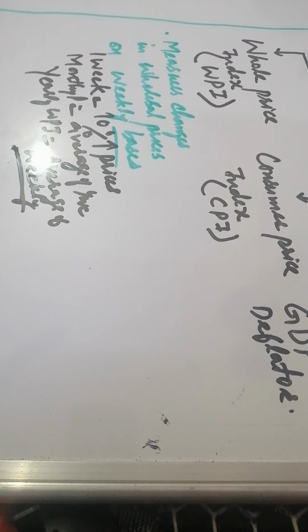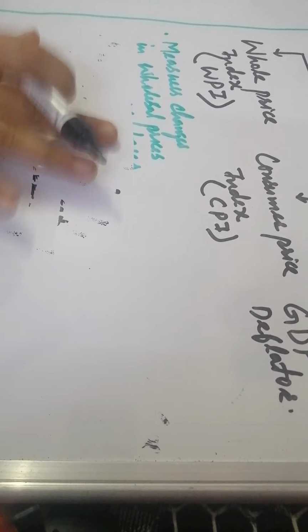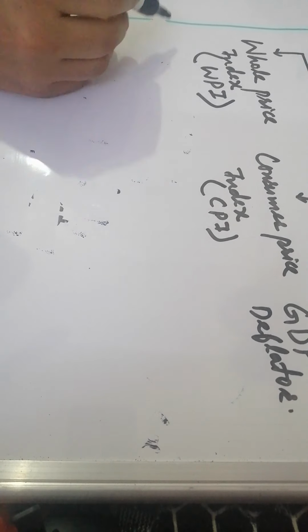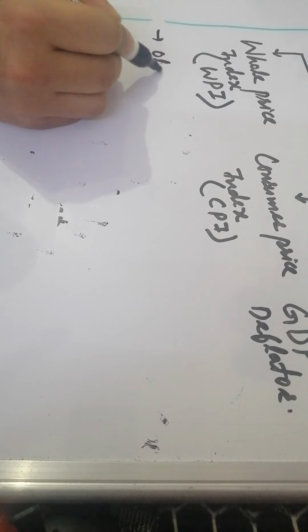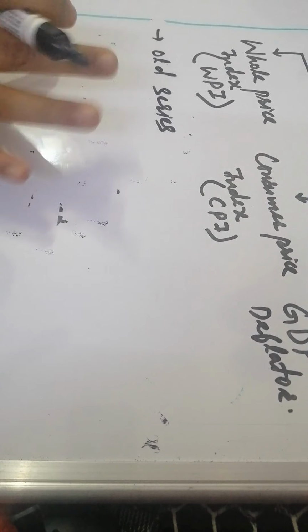If we see, there are two series in the wholesale price index: the old series and the new series. Each contains a basket of goods.